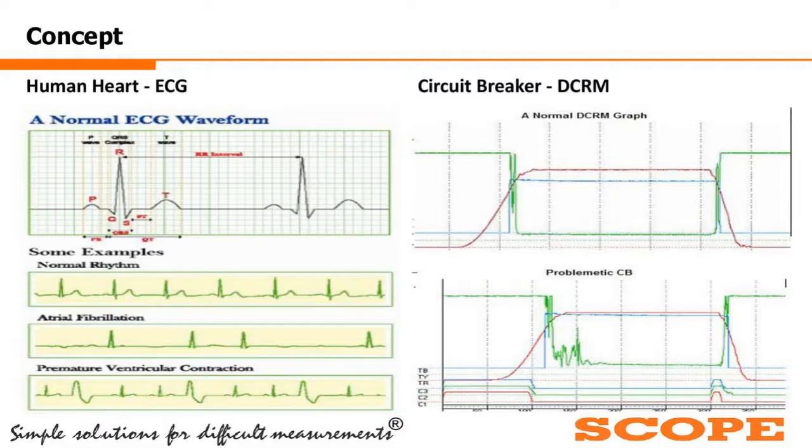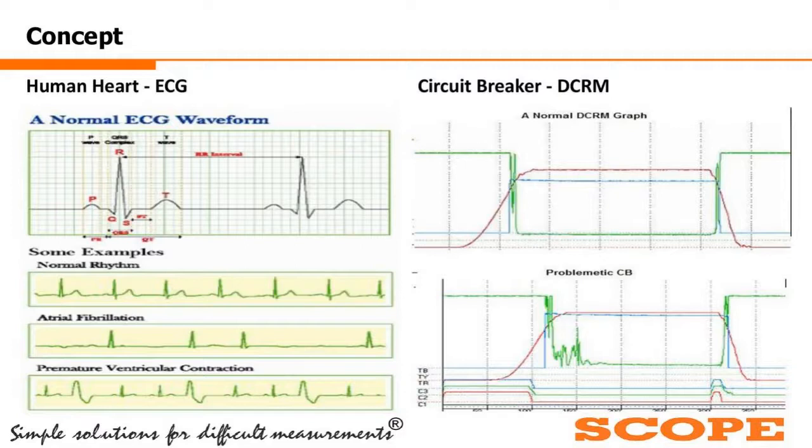My son's, my wife's, my mom's ECG will not match with mine. Even my brother's or sister's ECG will not match mine. Every human being has a typical ECG waveform in normal condition, and that ECG signature is not supposed to change over a period of time.